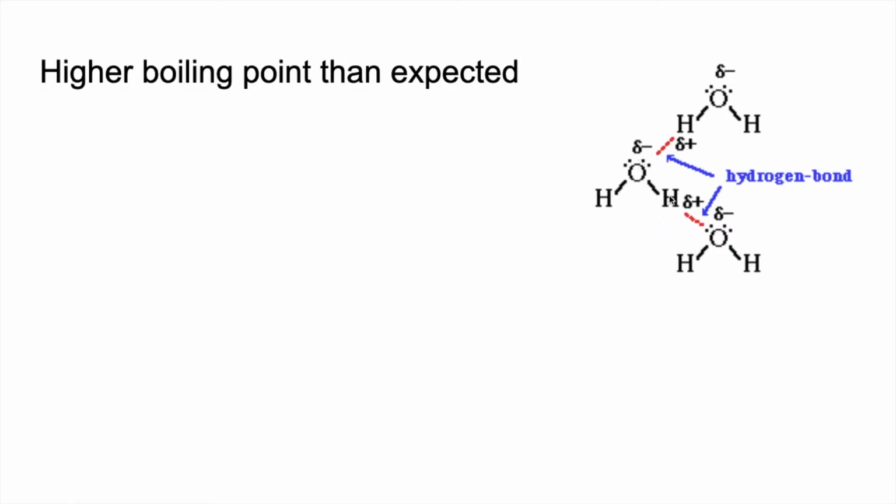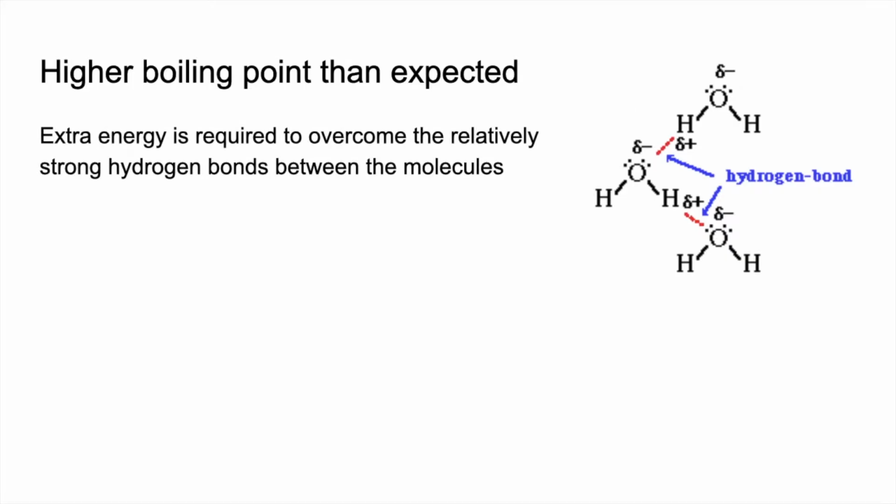So we've got a dipole across the OH bond, oxygen slightly negative because it's more electronegative than the hydrogen. Got lone pairs on the oxygen, and the hydrogen bond is shown as an attractive force between the lone pair on the oxygen and the hydrogen of a neighbouring H2O molecule. So the higher boiling point is due to the fact that extra energy is required to overcome these relatively strong hydrogen bonds between the molecules. So to boil water, we've got to overcome these hydrogen bonds.